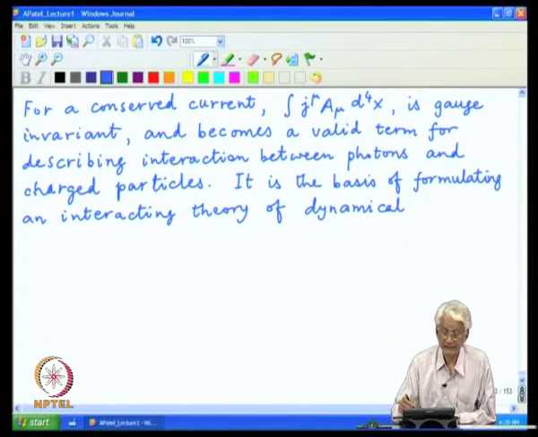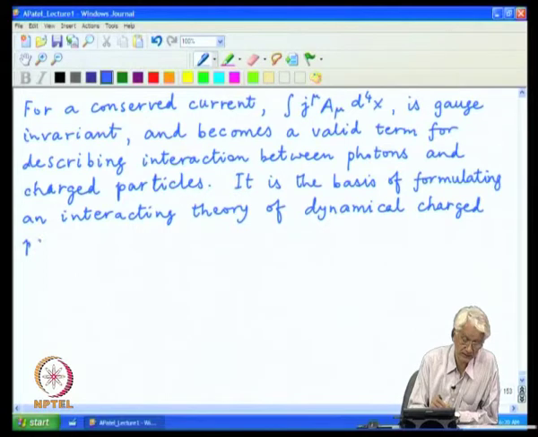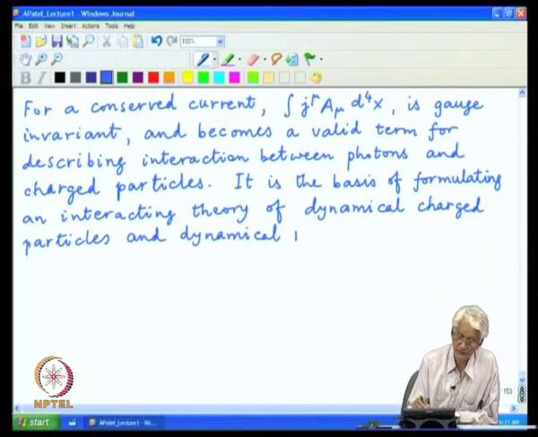of dynamical charged particles and dynamical photons.